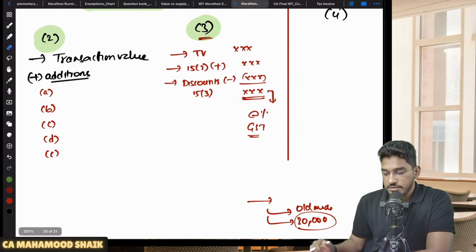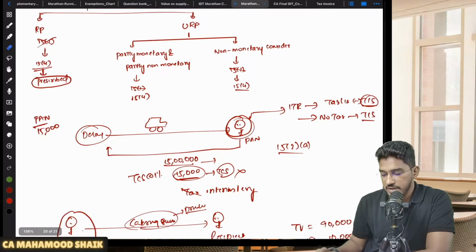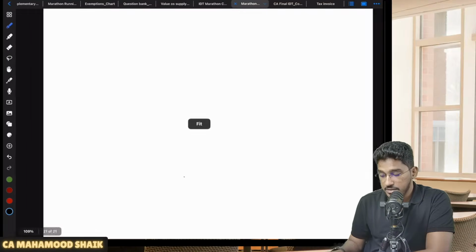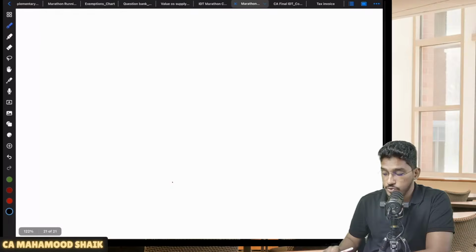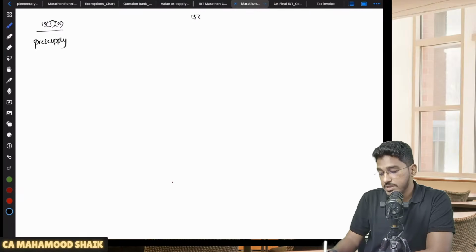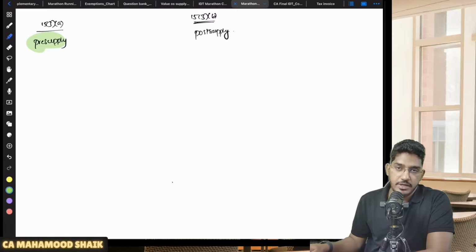So for the purpose of 15 subsection 3, they have divided discounts into two categories. The discounts could be of two categories. So what are the two category discounts? One is pre-supply discount and another one is post-supply discount. So 15 subsection 3 clause A will talk about something called a pre-supply discount, and 15 subsection 3 clause B will talk about something called post-supply discount. Okay. So first let us see what is a pre-supply discount.